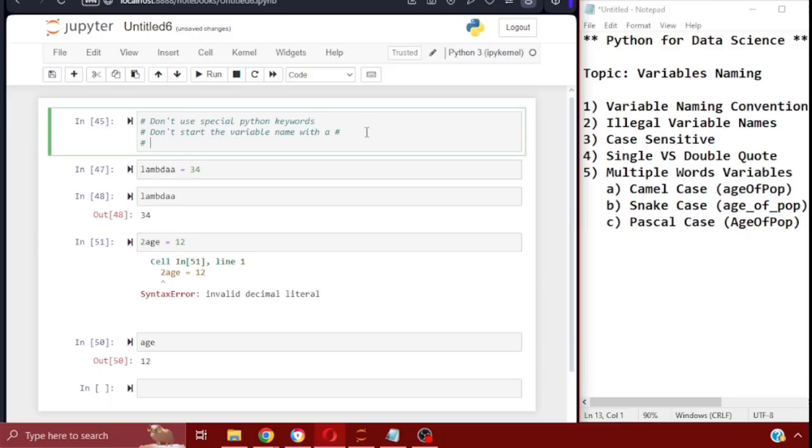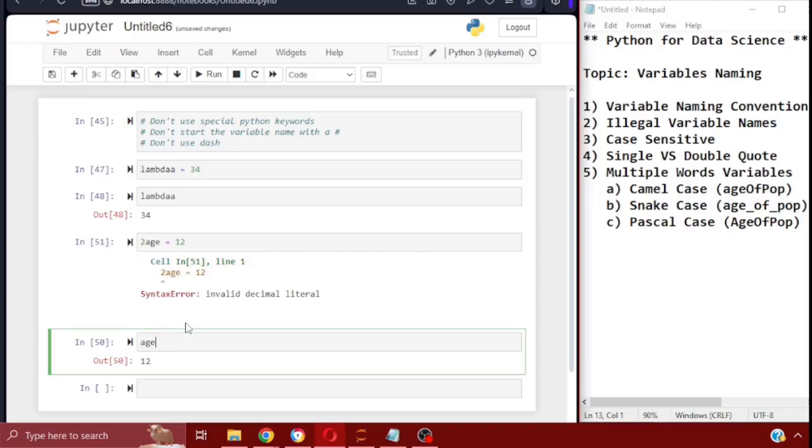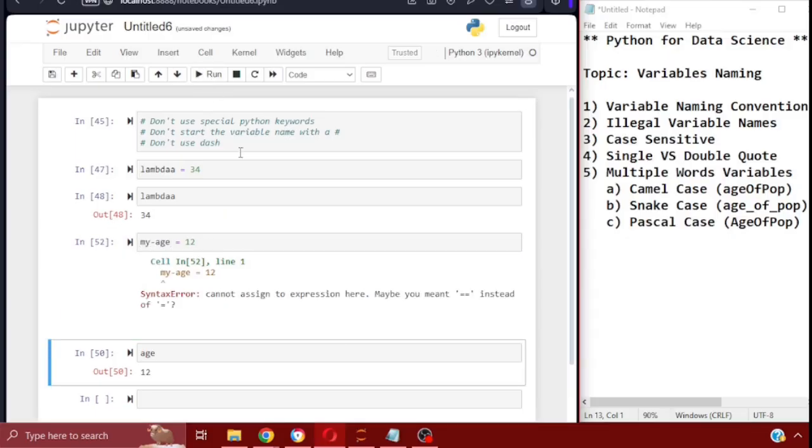The third rule is to make sure that your variable does not contain any dashes, and that it's alphanumeric. So don't use dashes. For example, if you say age and then age two, or let's say my-age, and you run this, you're going to see that you run into problems.